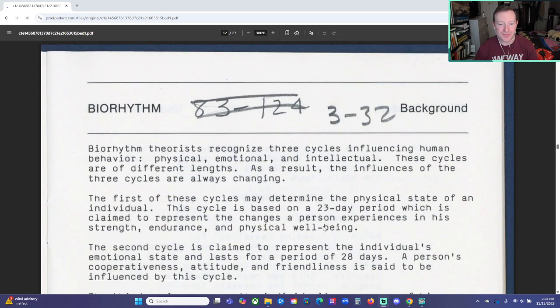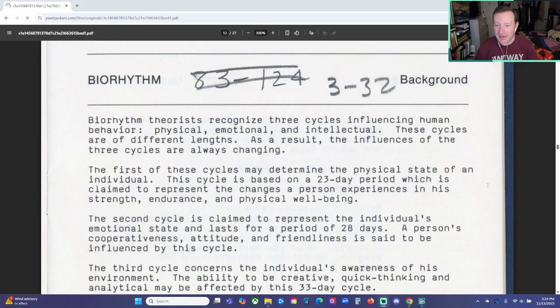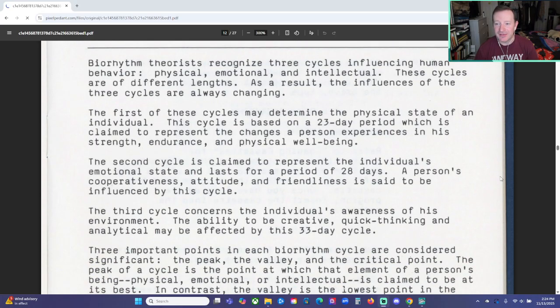Okay, let's see here. Biorhythm theorists recognize three cycles influencing human behavior: physical, emotional, and intellectual. These cycles are of different lengths. As a result, the influences of the three cycles are always changing. The first of these cycles may determine the physical state of an individual. This cycle is based on a 23-day period, which is claimed to represent the changes a person experiences in his strength, endurance, and physical well-being.